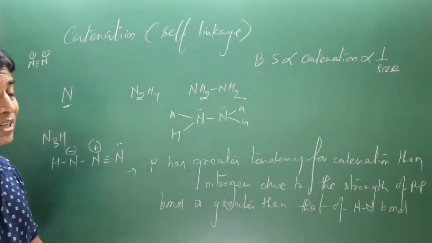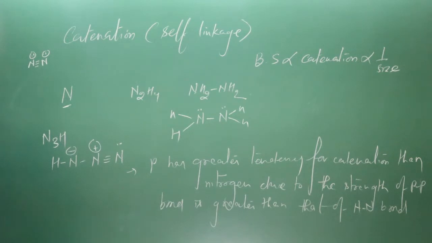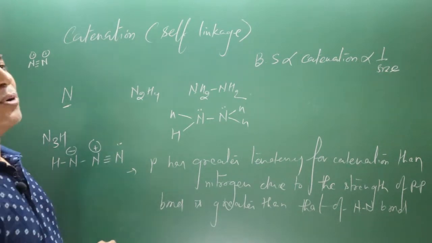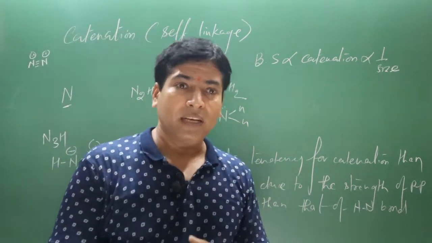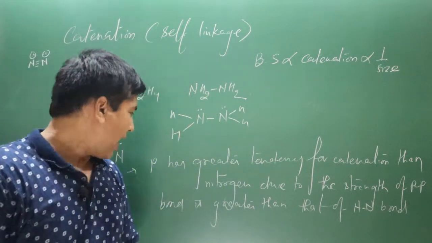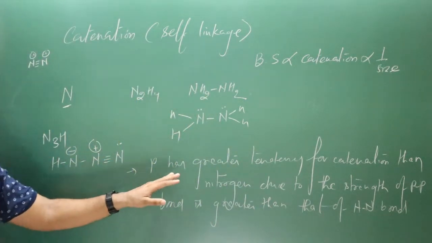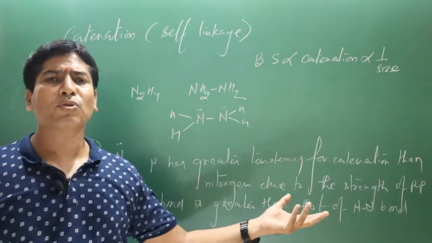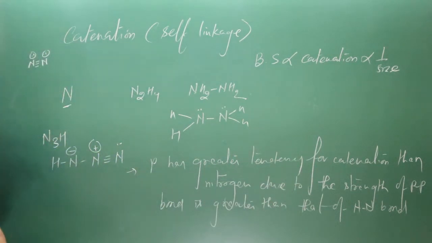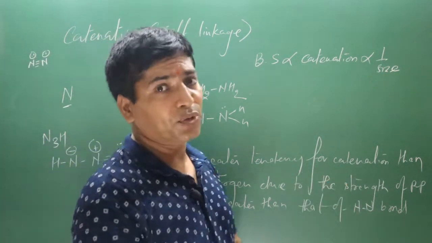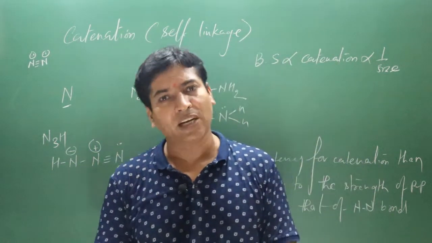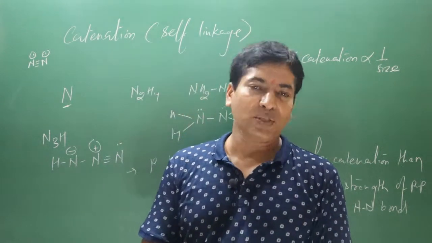In the case of phosphorus, the linkage formed is durable and stable, and this is the reason it has a higher tendency for catenation and a more stable linkage is formed. This is the catenation property. In the coming topics we will learn about the oxo acids of phosphorus, and there you will see phosphorus linkage.